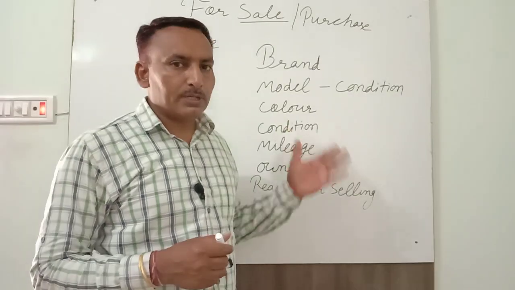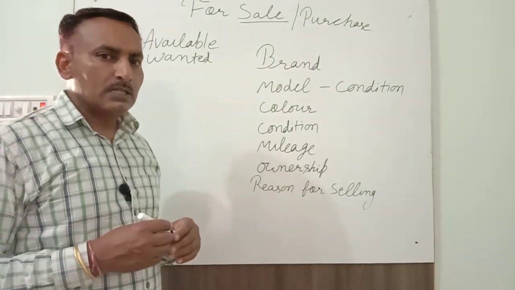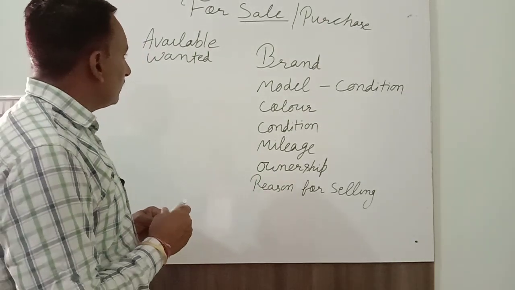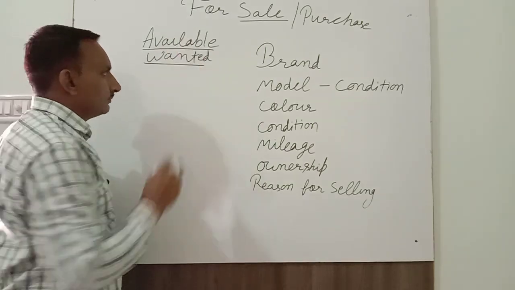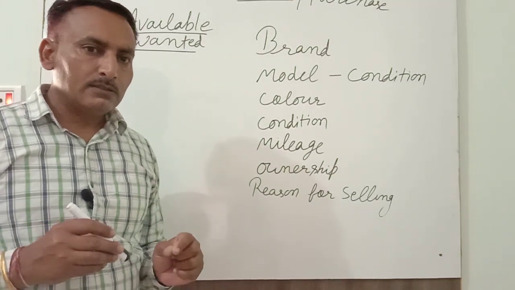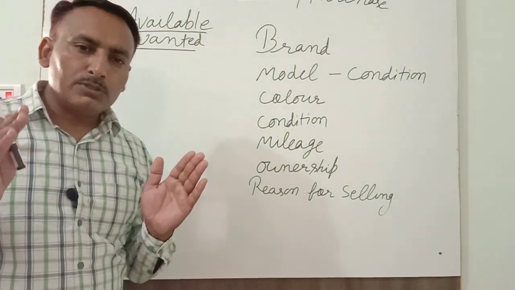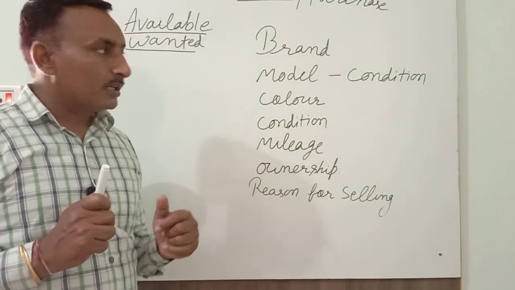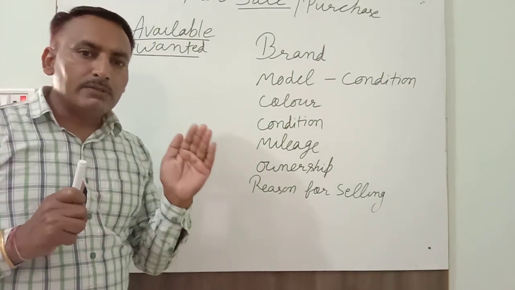I have written here value points, whether it's for sale or for purchase, for any vehicle: car, jeep, six-wheeler, 10-wheeler, 22-wheelers. You just have to change one word according to the title. If it's for sale, you will write available. If you want to sell anything, it means you have that vehicle, and you will write available in the beginning, meaning the thing is available with you.